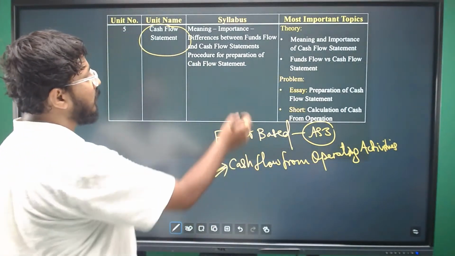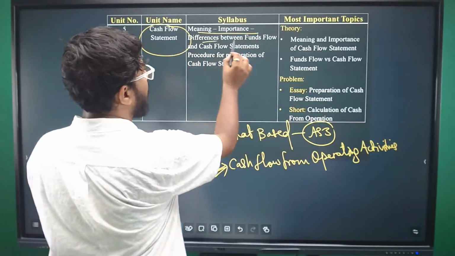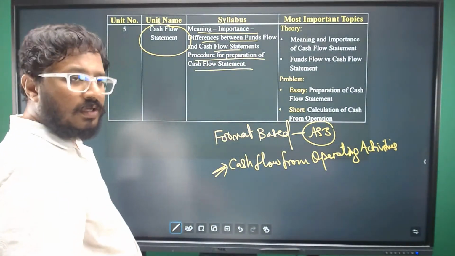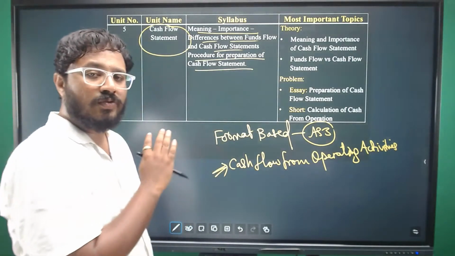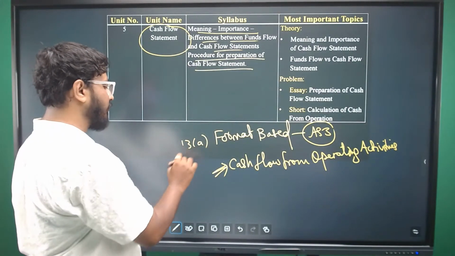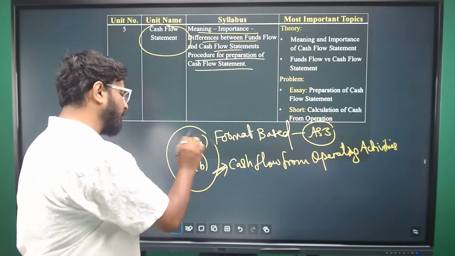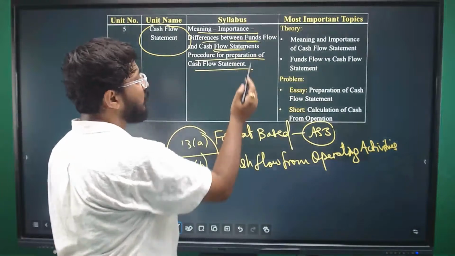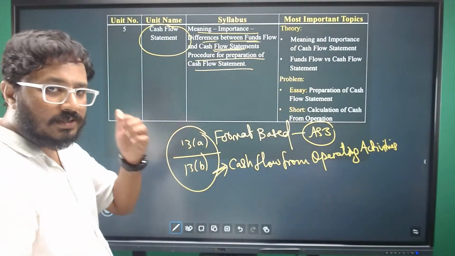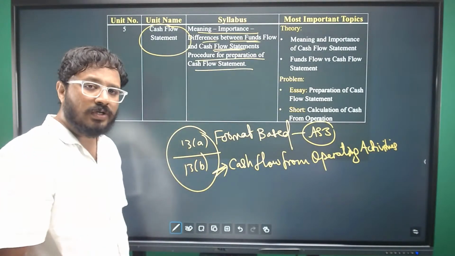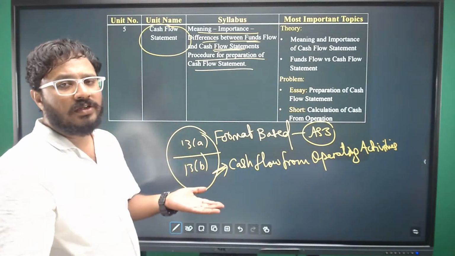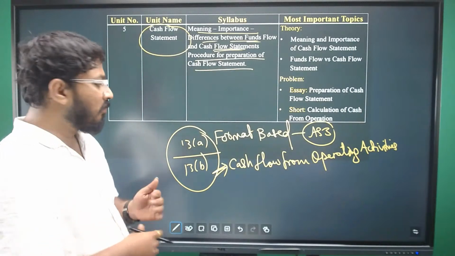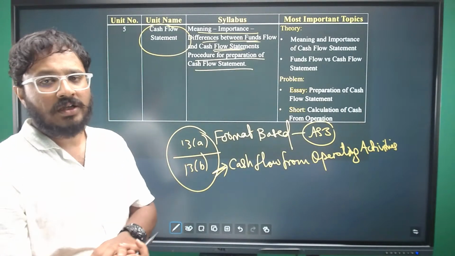Look at the topics here: meaning, importance and difference between funds flow and cash flow, then the procedure for preparation of the cash flow statement. There will be mainly problem questions only. 13A and 13B are both problems only. As the topic mentions, the difference between funds flow and cash flow theory question might be asked. If not, both are problems only. One question will be with adjustments, one question will be without adjustments. Difficulty levels might change, but it is easy to calculate.